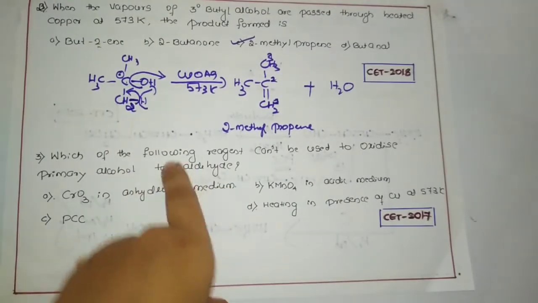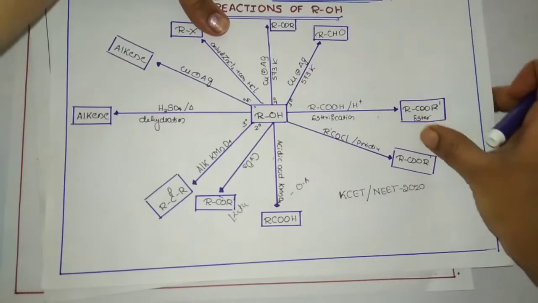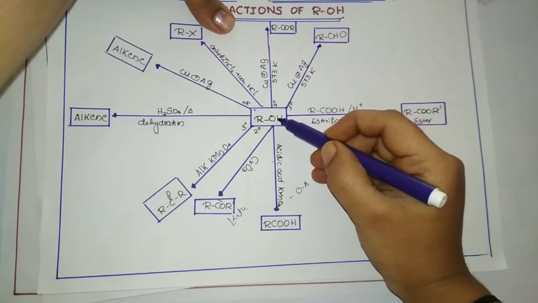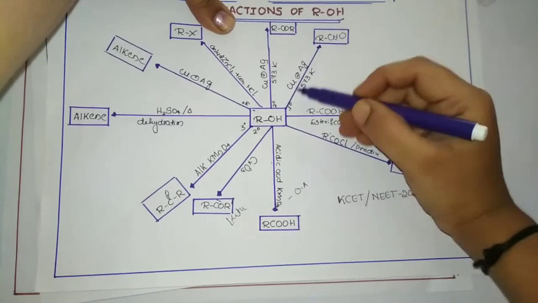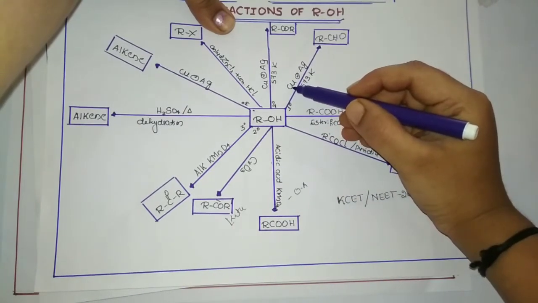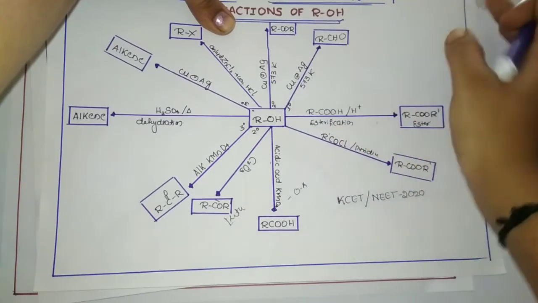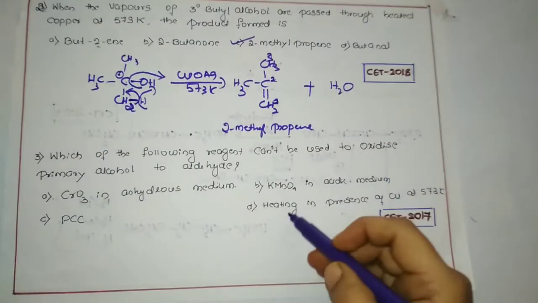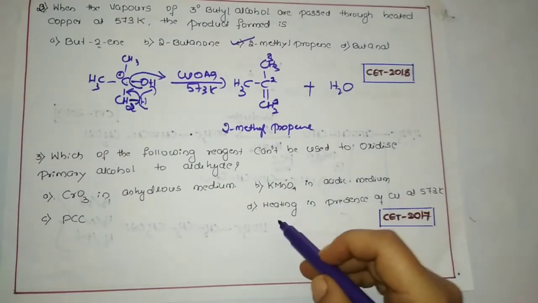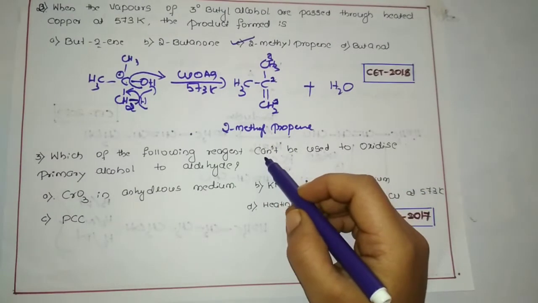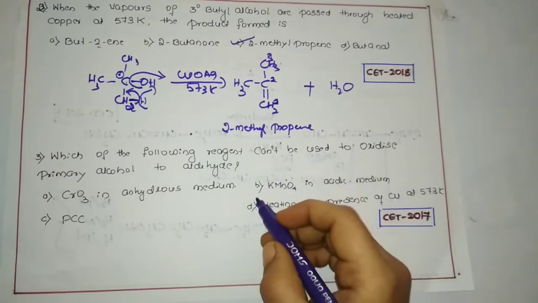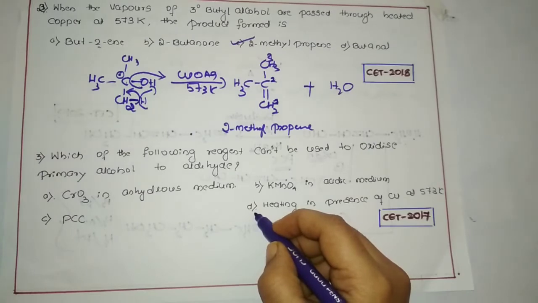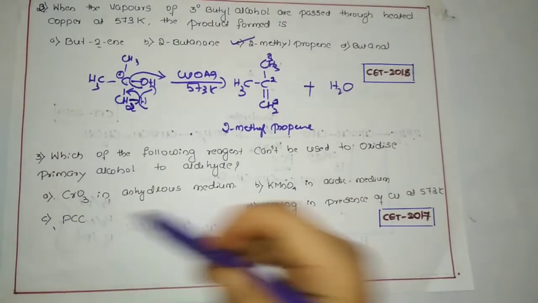Primary alcohol into aldehyde. Okay, so we have primary alcohol into aldehyde. So what are we using here? Copper or silver, definitely. Heating in the presence of copper we are going to use, but the question is which we can't use. They are asking, so this is not an option.